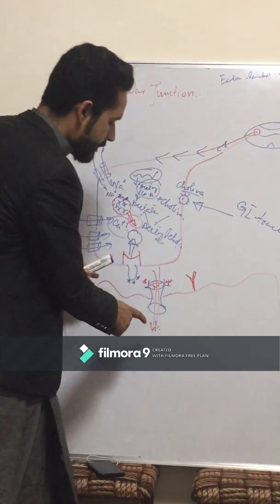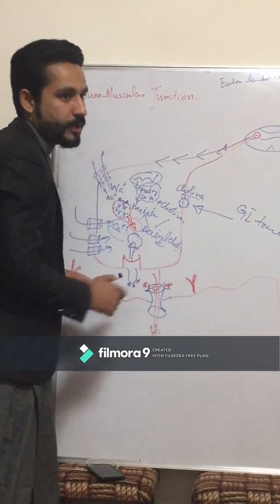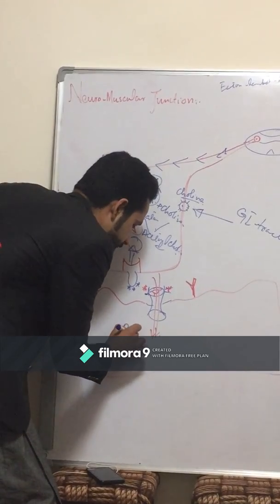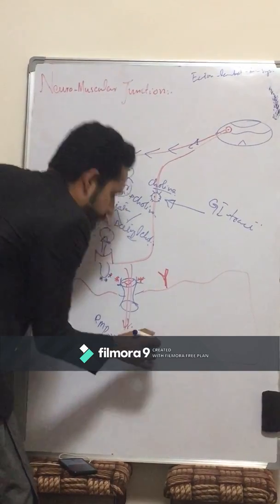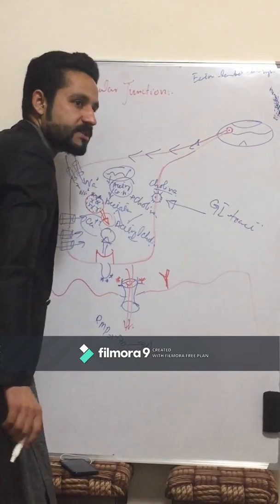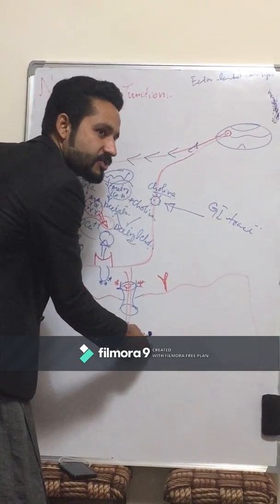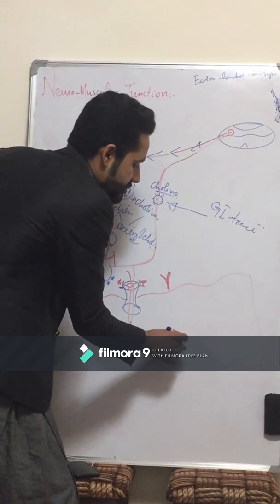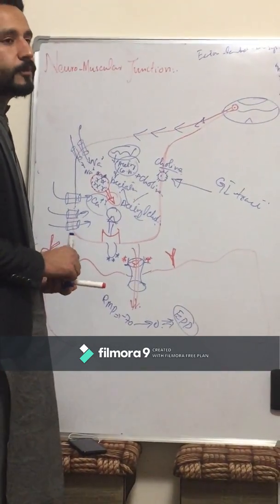It will lead the resting membrane potential from -70 to 0. Such a potential, which cannot lead into depolarization or into the action potential, is called the motor end plate potential, or simply end plate potential.